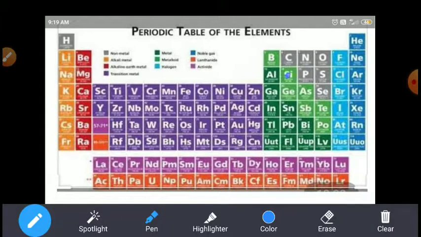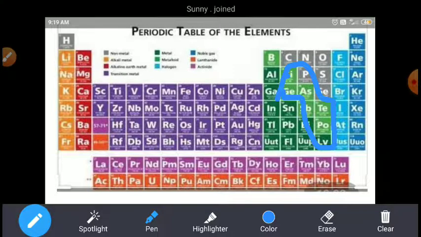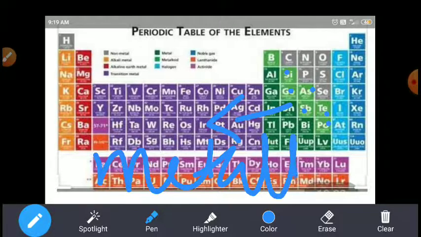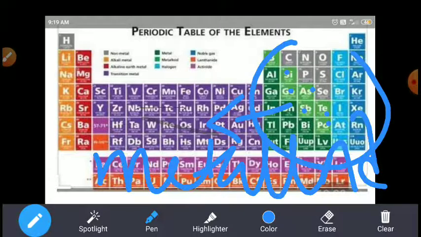Here, students, these species: silicon, germanium, arsenic, antimony, technetium, and polonium. These species we call metalloids. Metalloid means these elements have a tendency to exhibit both metallic as well as non-metallic properties. So that's why they are called metalloids. Right, students? Metalloids.